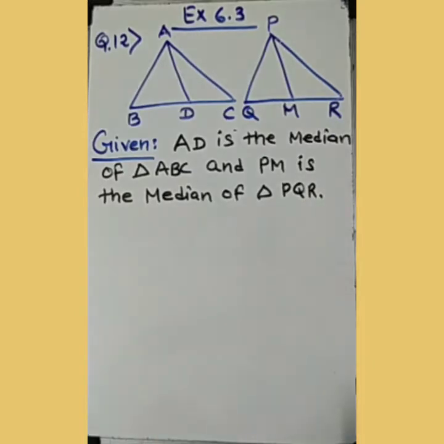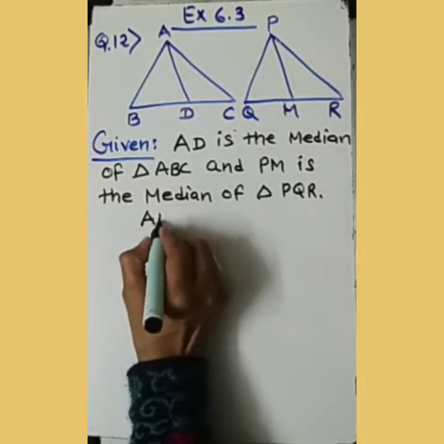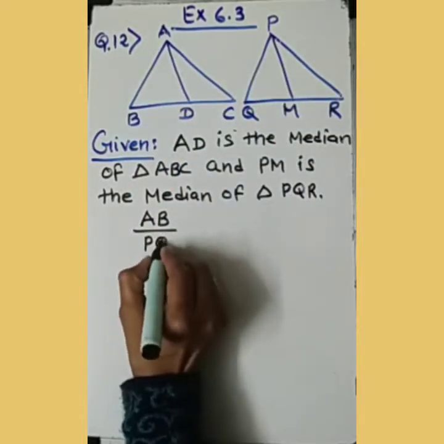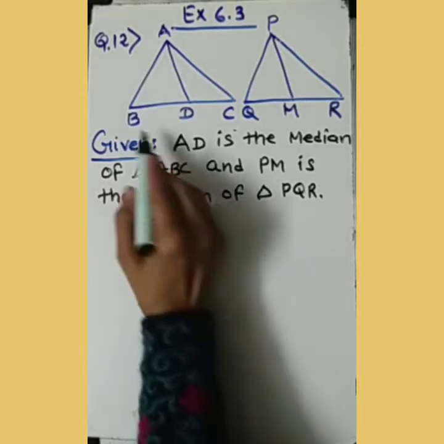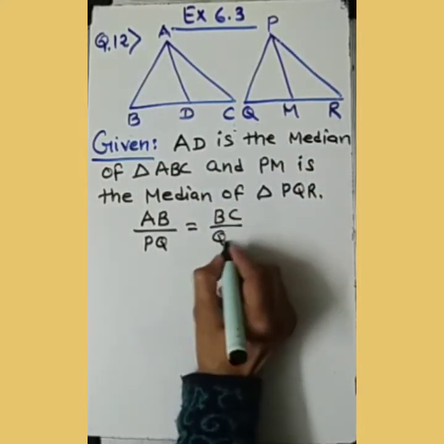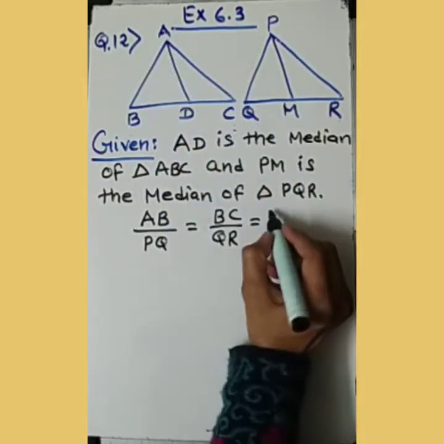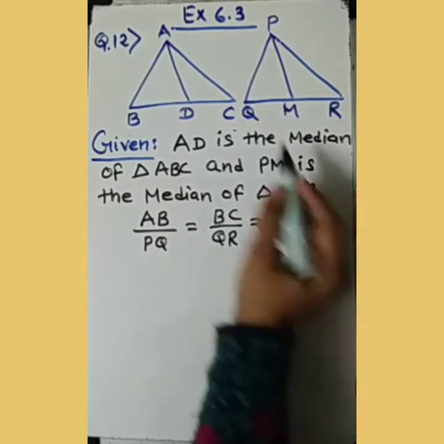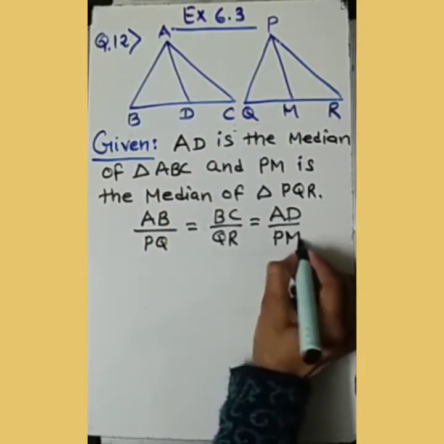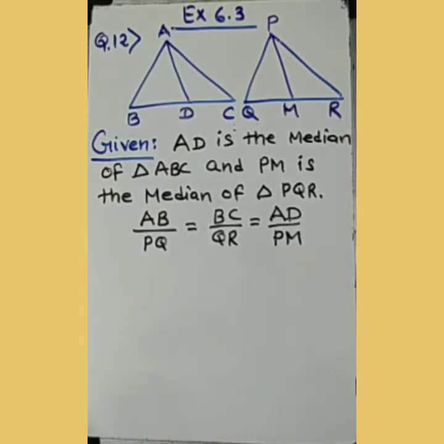Now what we have to prove? Besides this, we are given AB proportional to PQ. Then we are given BC proportional to QR. This also we are given. Fine. And one more thing we are given, this median AD of this triangle is proportional to this median PM. This we are given.